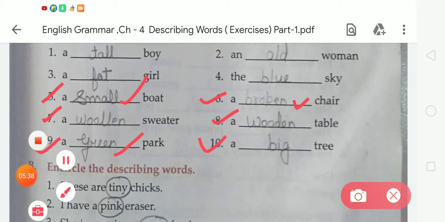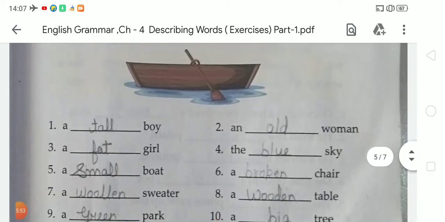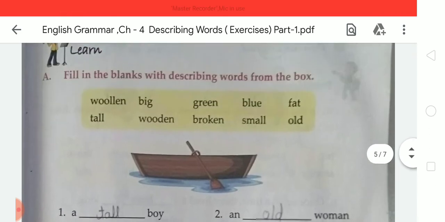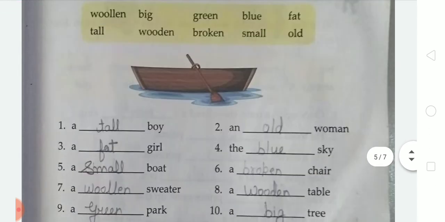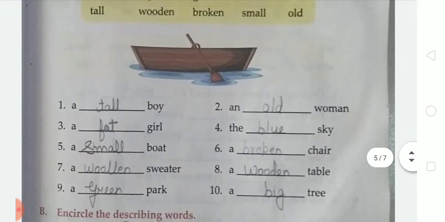Now the 10th, a dash tree. So student, what will we write on the given blank? We have to write big, a big tree. Okay student. So like this you have to complete the first exercise of this chapter, that is fill in the blanks. So one more time we are going to check.